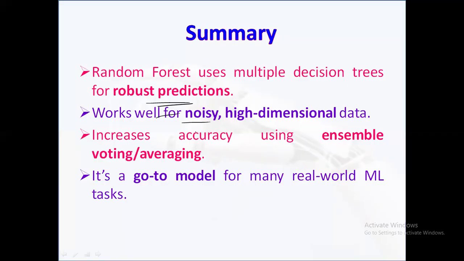The final prediction is more reliable because it is the result of aggregated output from many models. It works well with both categorical and continuous data and can handle missing values and irrelevant features.